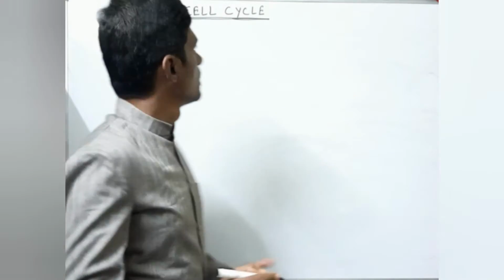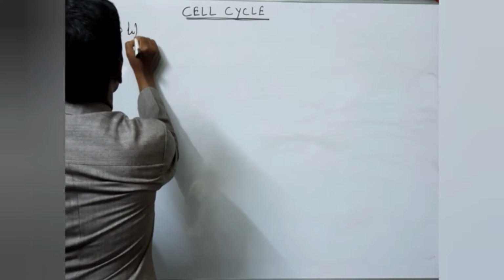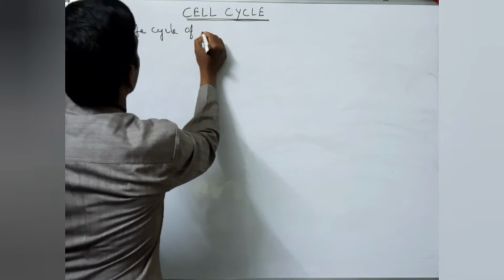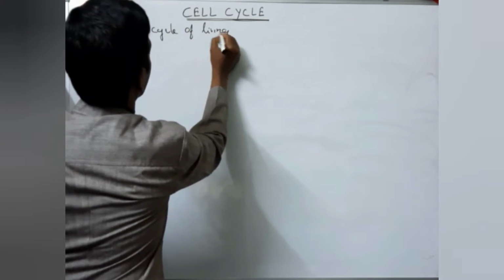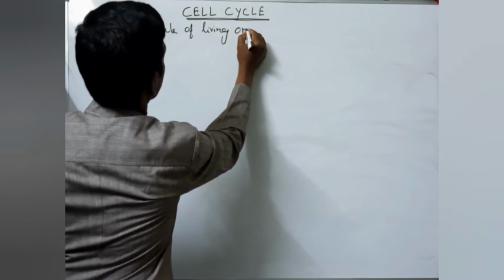Cell cycle. What is called cell cycle? It is the life cycle of living organisms.